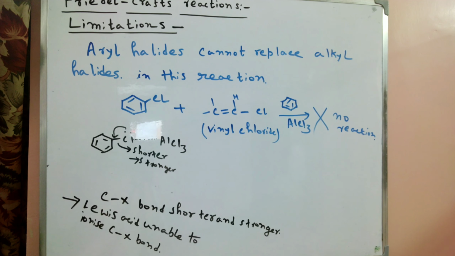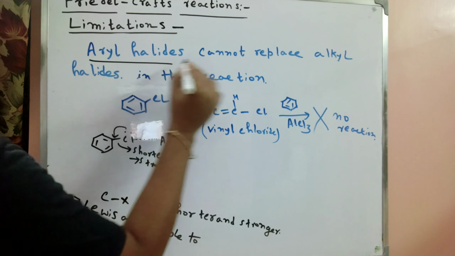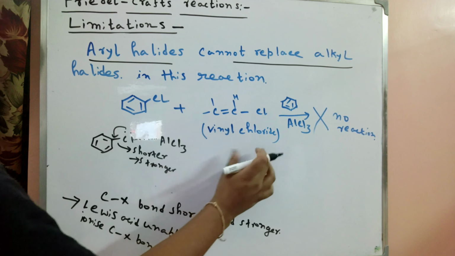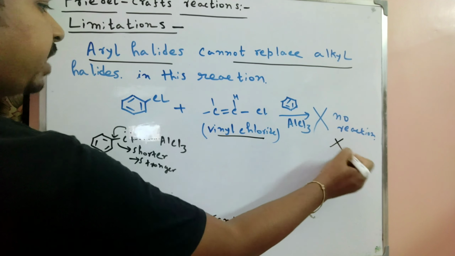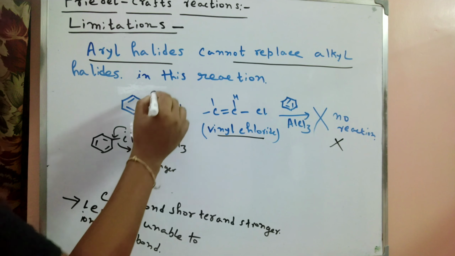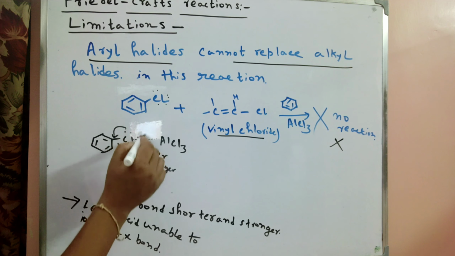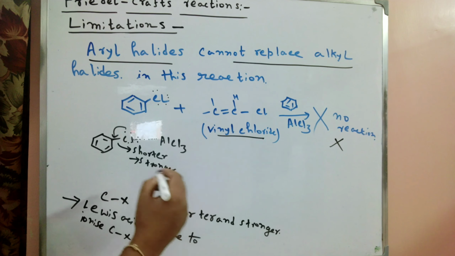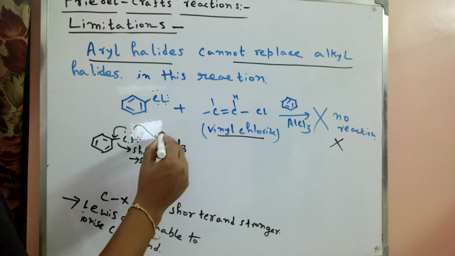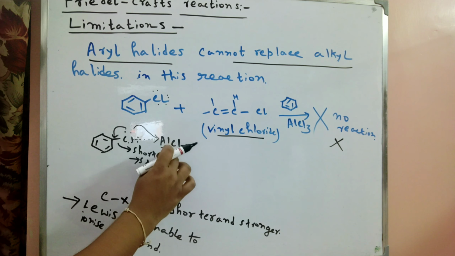Now our limitation is that aryl halides cannot replace alkyl halides. Aryl halide cannot replace the alkyl halides. So here, chlorobenzene reacting with vinyl chloride, no reaction occurs, because when the Cl is present on the ring, the lone pair is present here. In that reaction, the mechanism goes through this Cl attacking the AlCl3, where the vacant orbital is present on aluminium, the Lewis acid metal center.